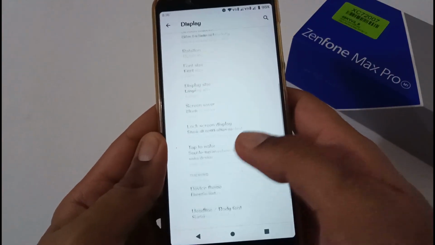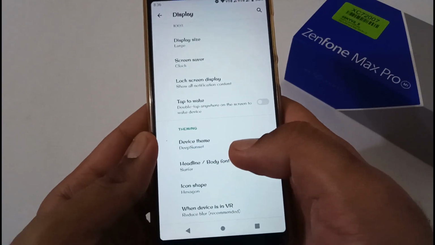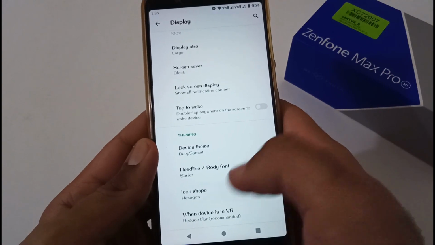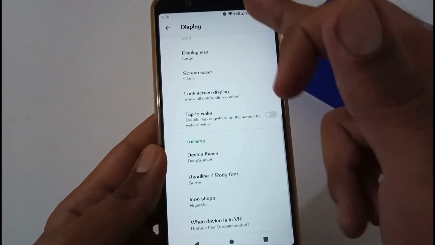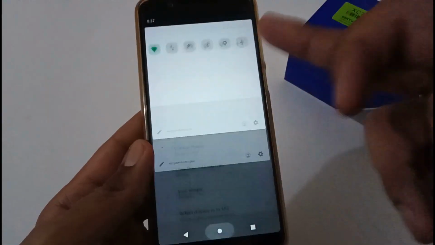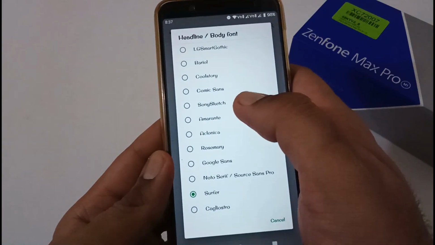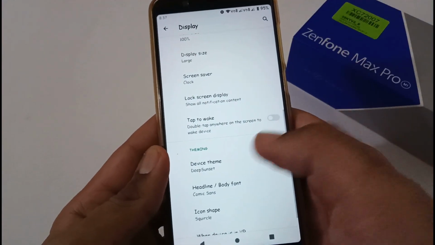Now let's focus on the other part, again a minor theming part. A dedicated theming section is available, with device theme, headline font, and icon shape. By default, hexagon is selected. Let me change it to squircle. Now it has been changed to squircle. Apart from this, for the headline font, let me change it to maybe Comic Sans. So it has been changed to that.